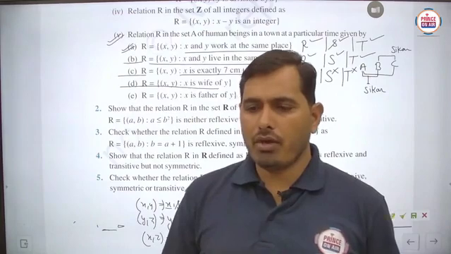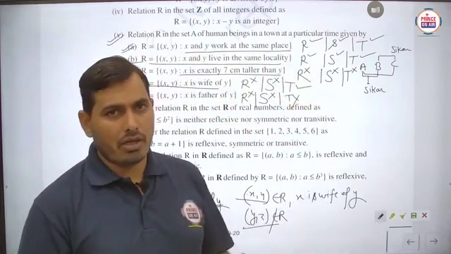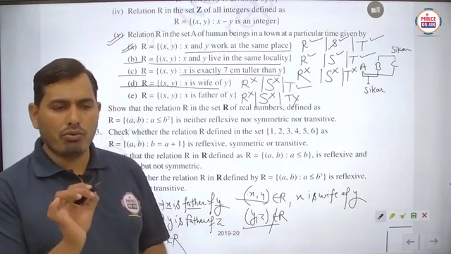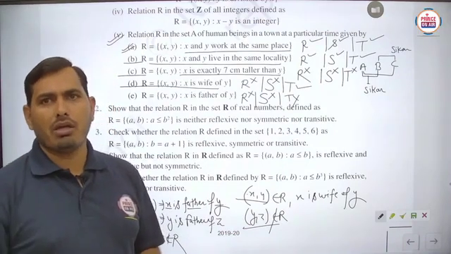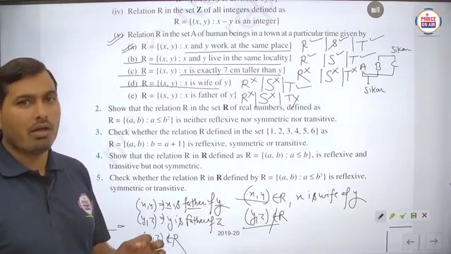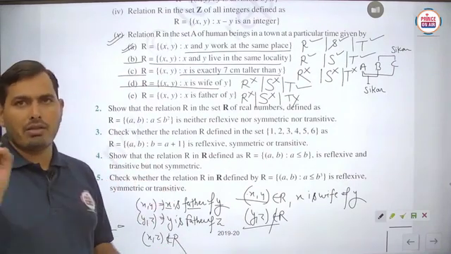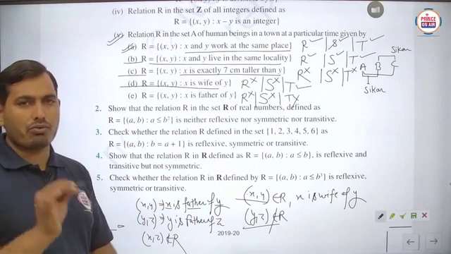Otherwise, sometimes it may happen that we know the answer, but how to represent and express it in your copy is not possible. That's why we have to practice the remaining questions, how to write in the examination, because the writing part is very important.